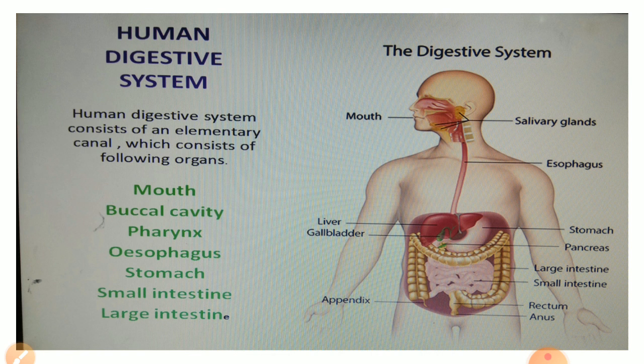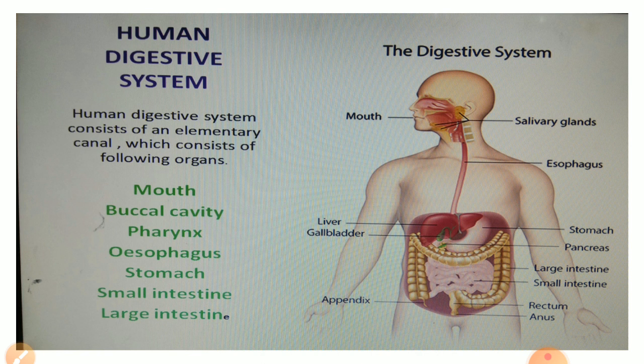Human beings show Holozoic mode of nutrition. Holozoic mode we have already discussed in the previous module. In fact, human beings are heterotrophic, omnivorous organisms. They obtain food from animals, plants, and their products. The nutrition in human beings takes place through the human digestive system.